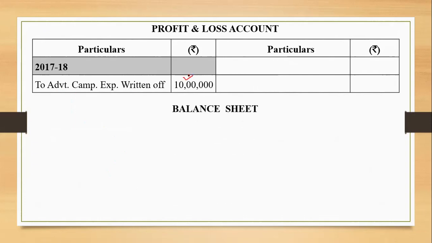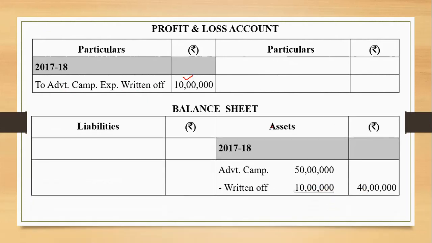And in balance sheet, how is it to be shown? In balance sheet, the total amount spent, 50 lakhs, is shown in the inner column. This asset column is the inner column, and this is the main column, that is the outer column. So 50 lakh will be shown in the inner column, and out of that 10 lakh has to be written off for the benefit received in the current year. The remaining 40 lakh has to be shown in the outer column in the balance sheet. This is for the year 17-18.